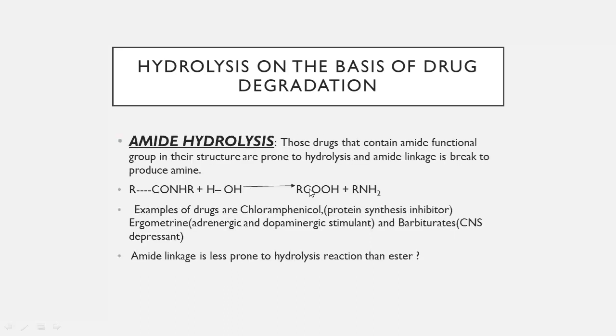Examples of drugs are chloramphenicol. Chloramphenicol is a protein synthesis inhibitor, ergometrine, adrenergic and dopaminergic stimulant, and barbiturates. These are CNS depressants, meaning they will depress your central nervous system.